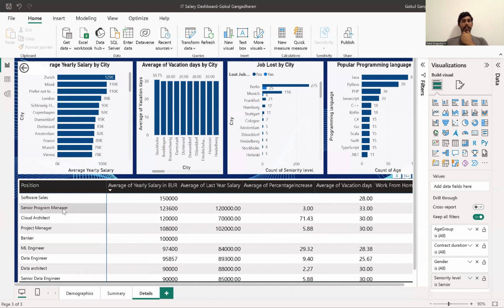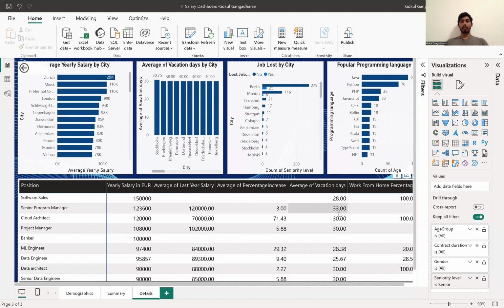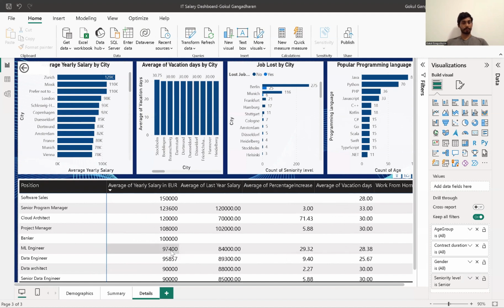And then it's the senior program manager getting paid 123,600 euros, which is a slight increase of 3% from last year. But they are getting more vacation days as senior program managers compared to other positions.